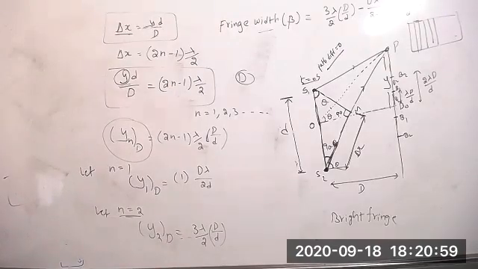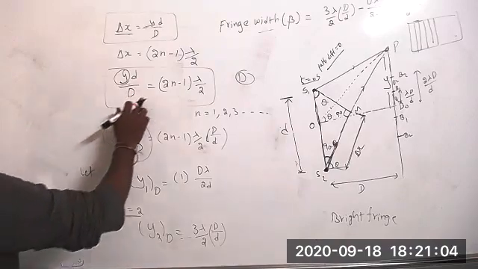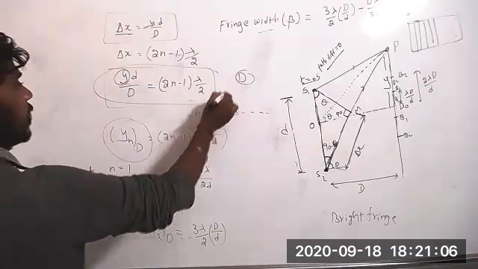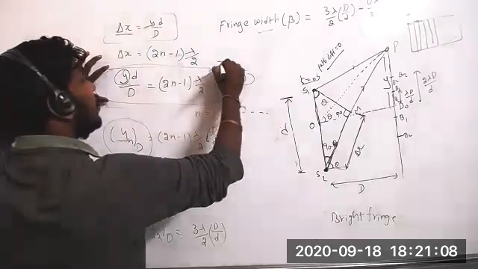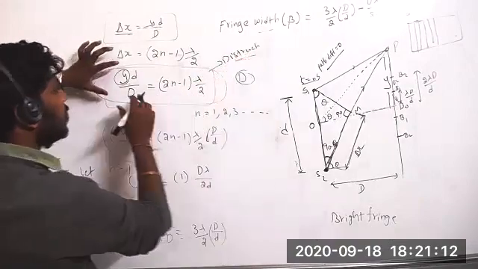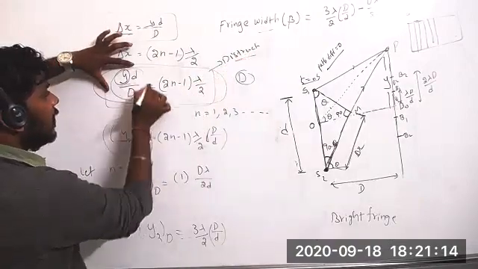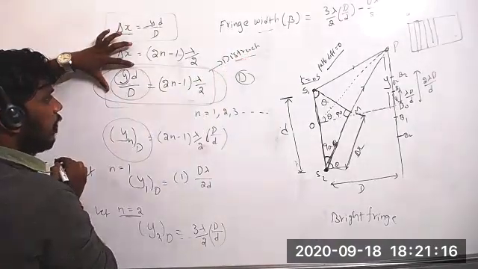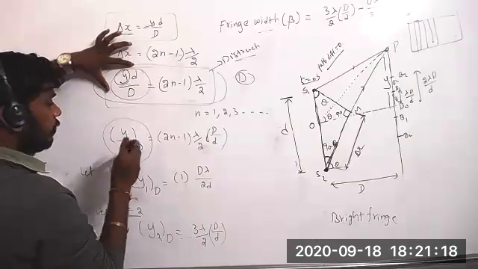Sir, is this for the dark fringe, y d by D equal to (2n minus 1) lambda by 2? Yes, it is for the dark fringe, which means destructive interference.